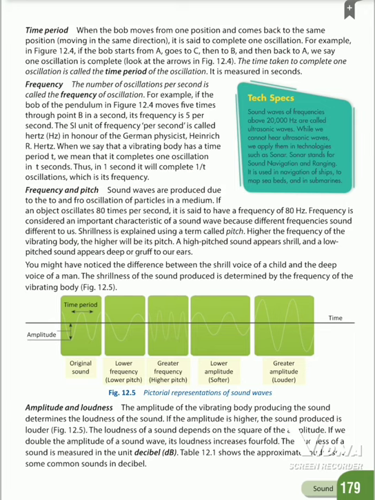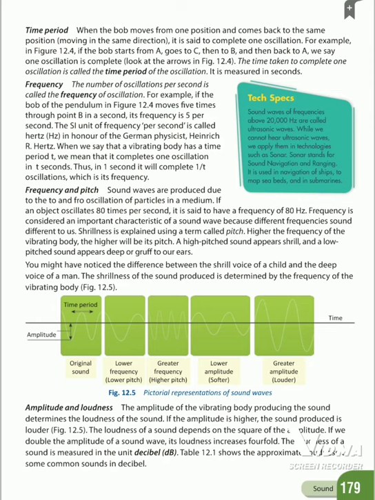Amplitude and loudness. The amplitude of the vibrating body producing the sound determines the loudness of the sound. Underline this. If the amplitude is higher, the sound produced is louder.